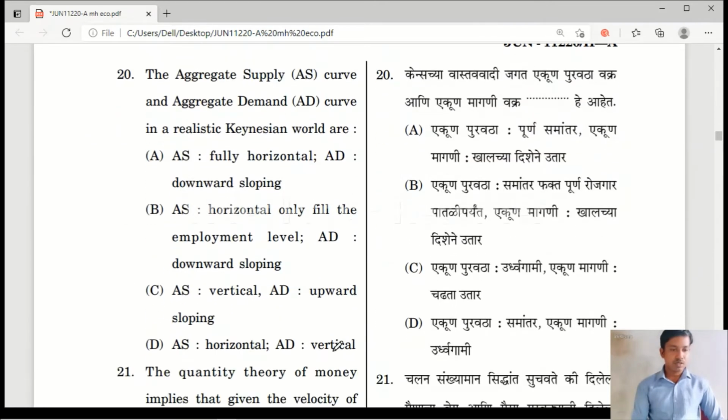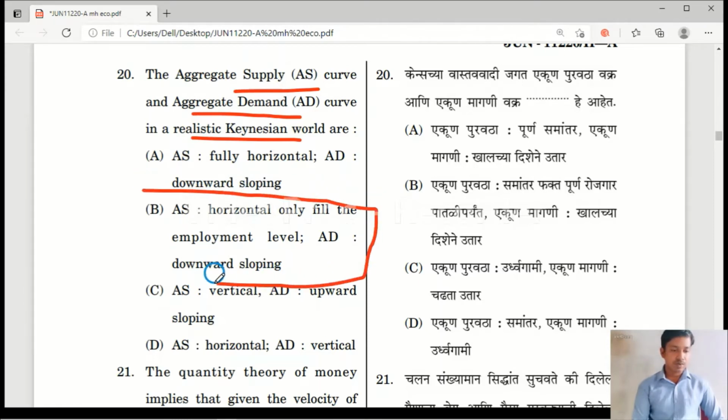Question number 20. The aggregate supply curve, that is the AS curve, and aggregate demand curve, that is the AD curve, in a realistic Keynesian world are: option A, AS fully horizontal, AD downward sloping. Option B, AS horizontal only till the full employment level, AD downward sloping. Option C, AS vertical, AD upward sloping. Option D, AS horizontal, AD vertical. Here the right answer is option B. In reality, according to Keynes, the aggregate supply curve is horizontal till the full employment level, and AD is downward sloping.